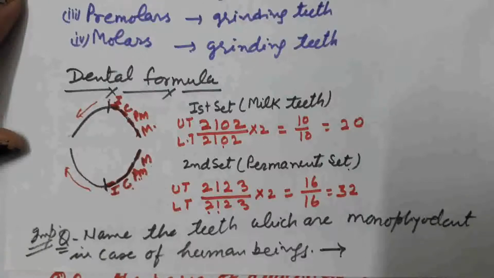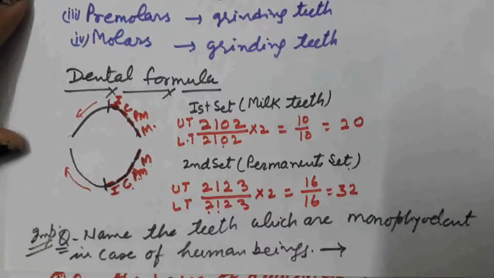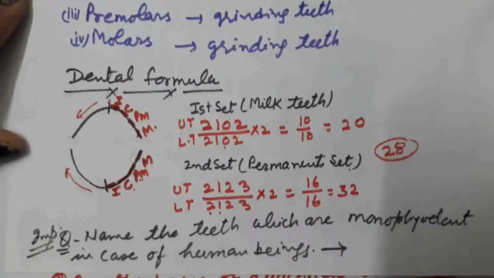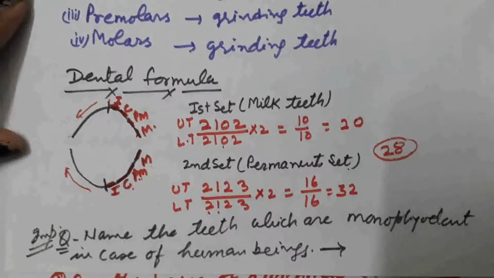This is the complete dental formula in case of human being. First milk teeth appear, that is 20 in number. After falling of the milk teeth, there is the development of permanent set of teeth. The number of them is 32. In case of permanent set, the last molar appears in the late ages. In the start, only 28 permanent teeth are developed. The last molar develops in the late age, maybe in the 28 years of age or 32 years of age.